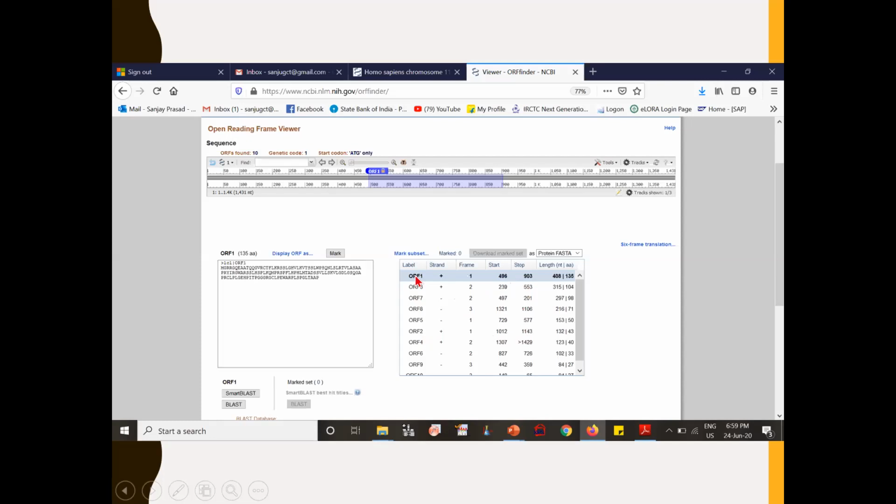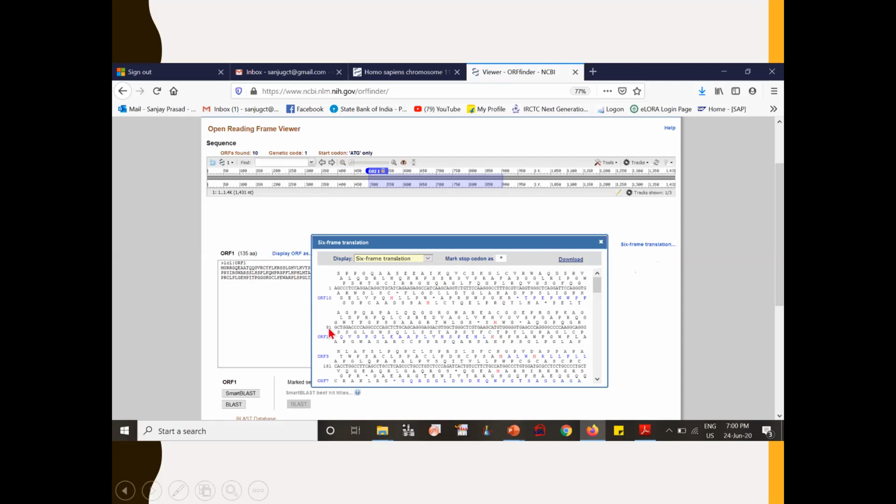If you just click on one particular ORF, the predicted protein sequence of ORF 1 will be displayed here. And there is also one option, if you want to look at the 6 reading frames or 6 frame translation sequences, that can also be visualized. If you just click on it, you would be able to see all the 6 translational reading frames, the 6 frame translation for the entire sequence.